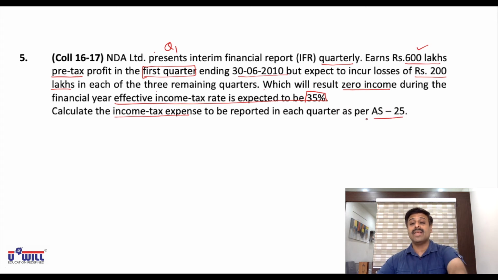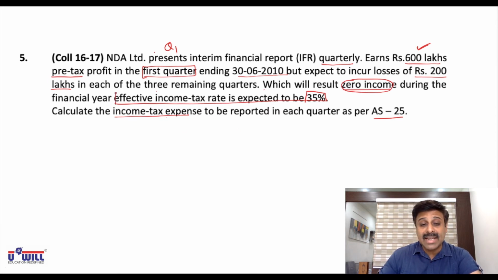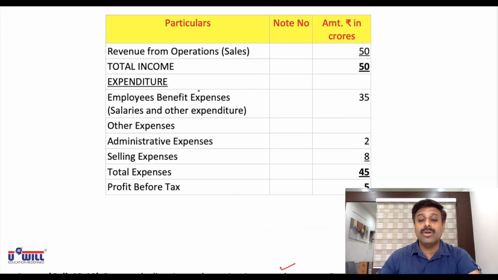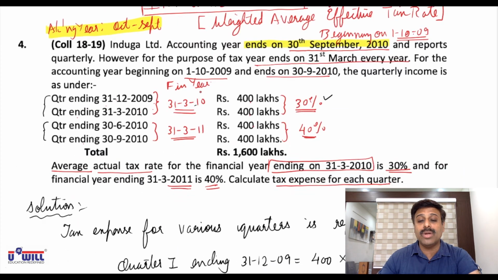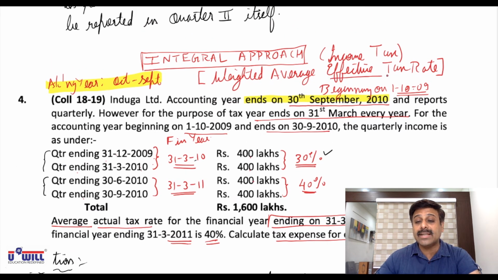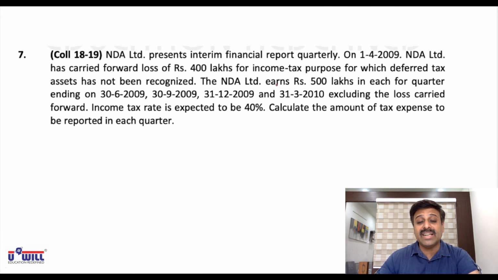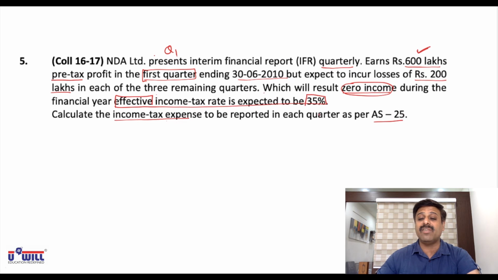Now understand this. Even if the overall income will be zero, but since you have a profit in first quarter, you have to show the tax expense in first quarter, 35%. And this is directly the effective tax rate given to you. We also discussed that we have to do income tax as per effective tax rate. So weighted average effective tax rate is already given as 35%.